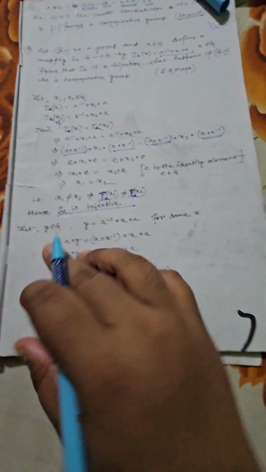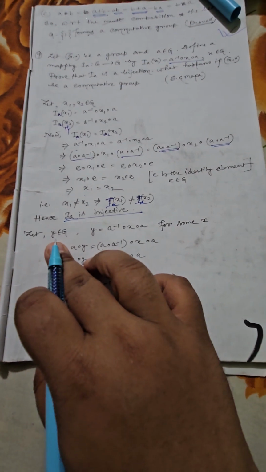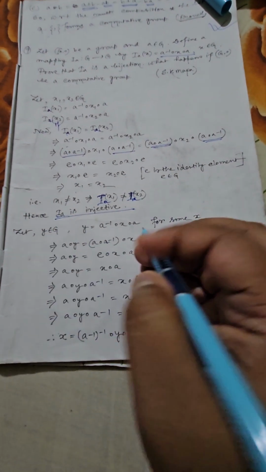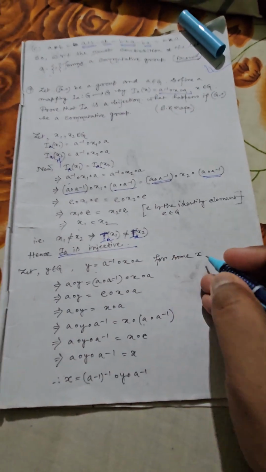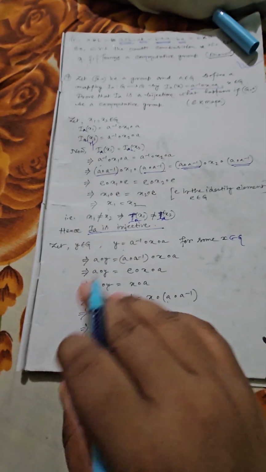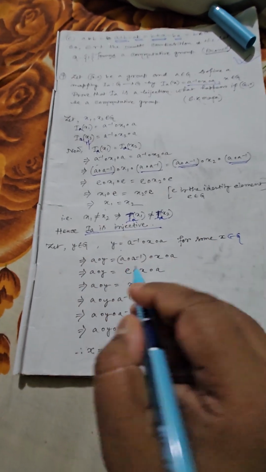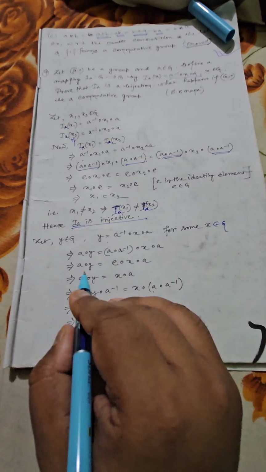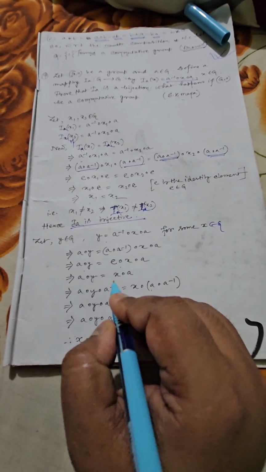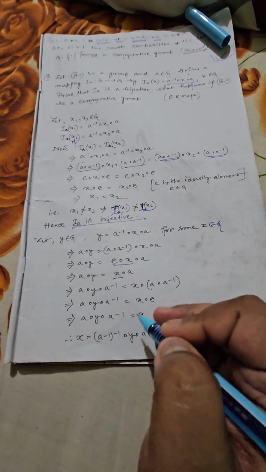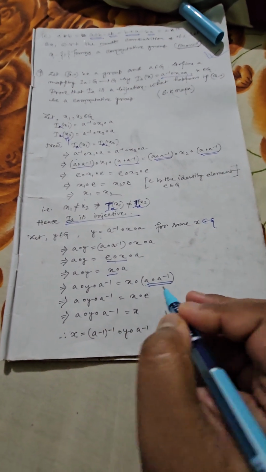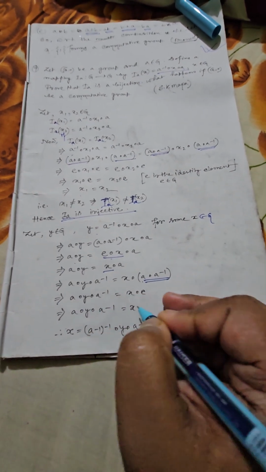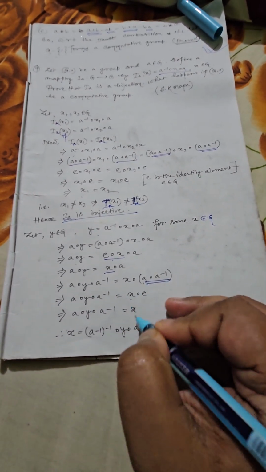Now let y belong to G. In order to check the surjectivity, we can choose any element y belonging to G. Now y can be written, by our assumption, as A inverse ∘ x ∘ A for some x belonging to G. Now A ∘ y is A ∘ A inverse ∘ x ∘ A, so A ∘ y will be E ∘ x ∘ A, that means x ∘ A. Operate A inverse from either side, then this part should be equal to E. So A ∘ y ∘ A inverse should be equal to x ∘ E, that is x.